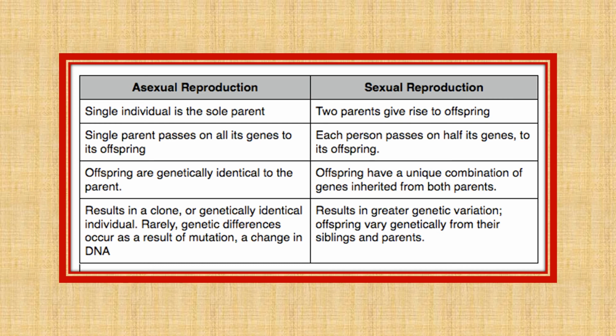So what happens in asexual reproduction? There are no genetic differences. The organism which is formed, or the baby, is genetically identical to the parent. Whereas in sexual reproduction, you have a lot of genetic variation, and the baby or the offspring has similar characteristics to the mother or the father, the male or the female parent, but it is very different genetically from the parent.